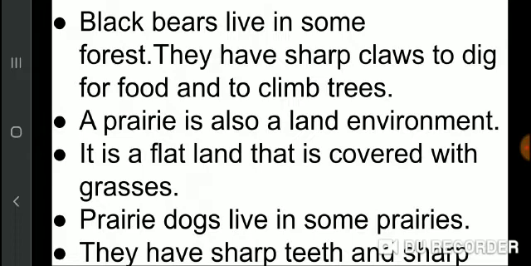A prairie is another kind of land environment. It is a flat land that is covered with grasses. Animals that eat grass live in prairies like prairie dog. It has sharp teeth and sharp claws. They dig holes in the ground with their sharp claws and then use those holes for shelter. They have sharp teeth to chew the prairie grass.